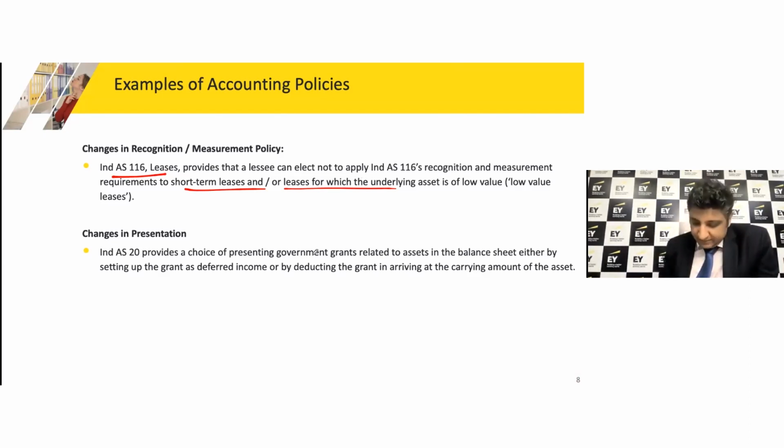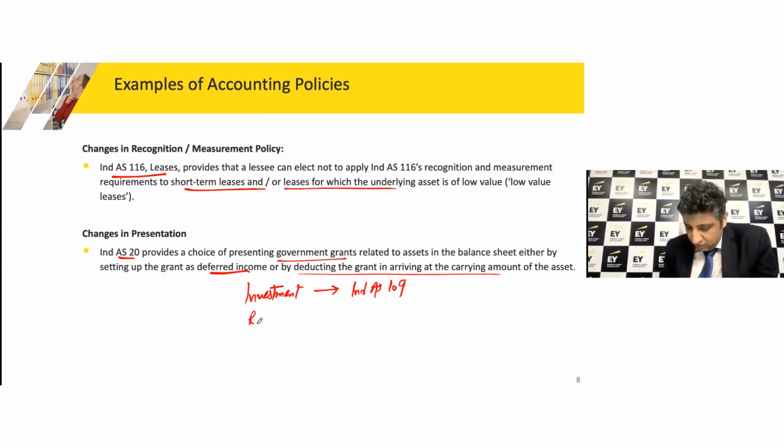Similarly, in terms of government grants, Ind AS 20 gives you a choice whether you want to show these grants as a part of deferred income, or you can reduce them from the cost of the asset, for example. So you have those choices. Similarly, there can be choices with respect to investments in terms of how you measure those. Ind AS 109, for example, we'll talk about that.